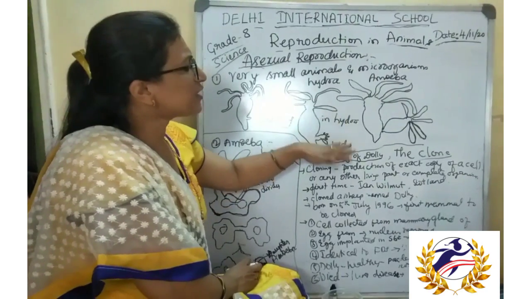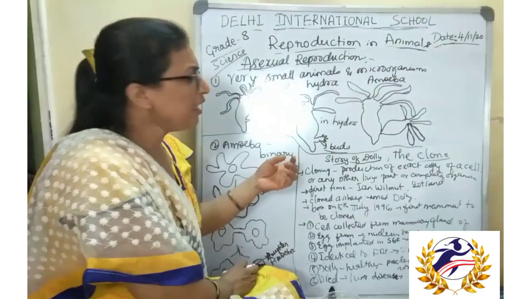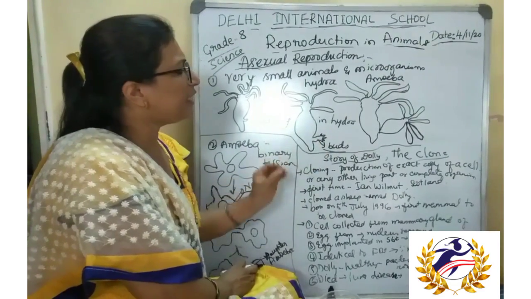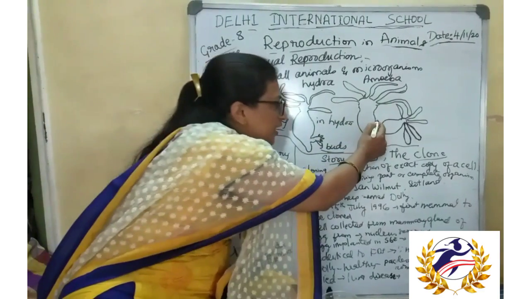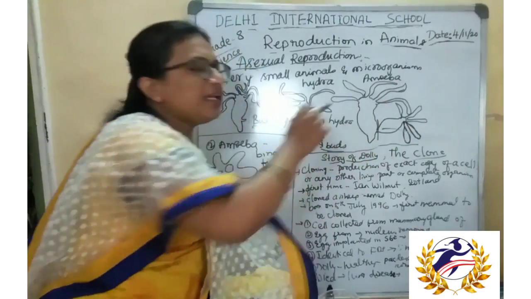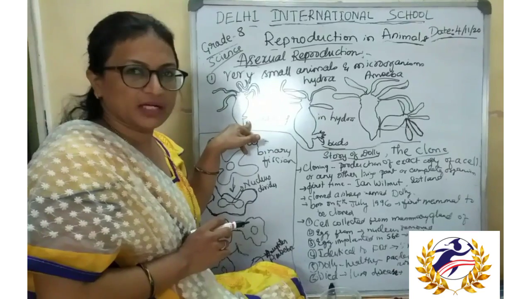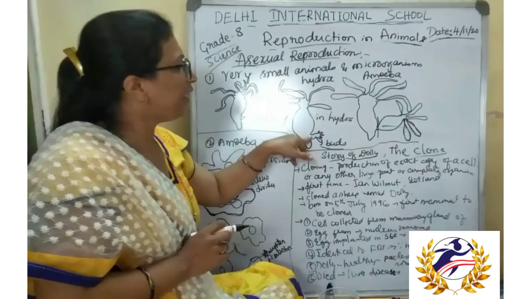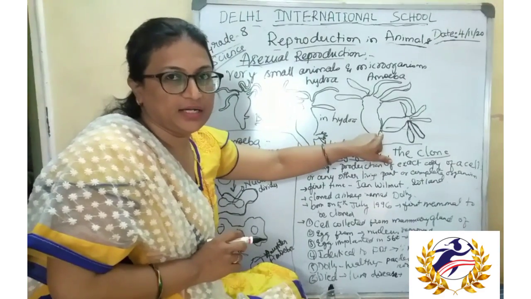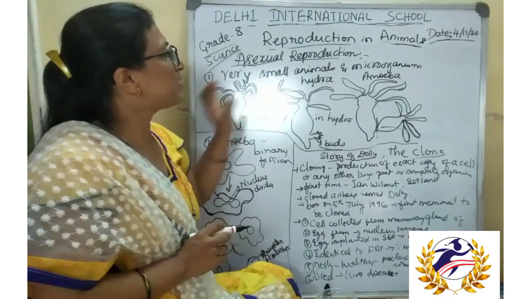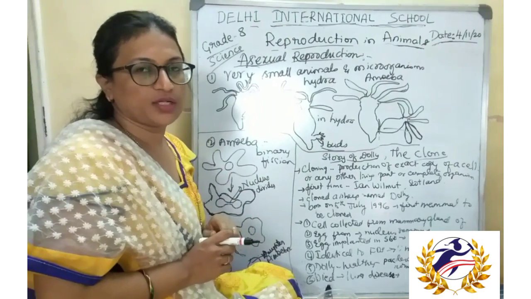It takes only a few seconds or minutes. The bud then grows and becomes mature, and then detaches from the parent and forms a single new individual. Like this, reproduction takes place in very small animals like hydra in pond water or stagnant water.